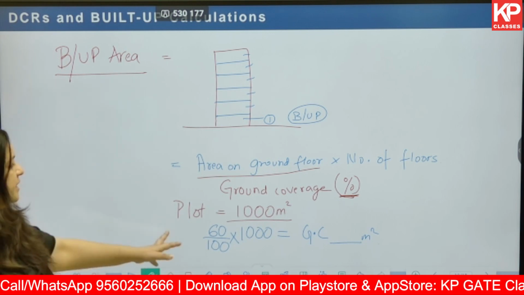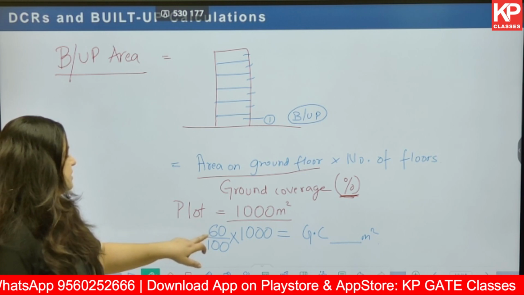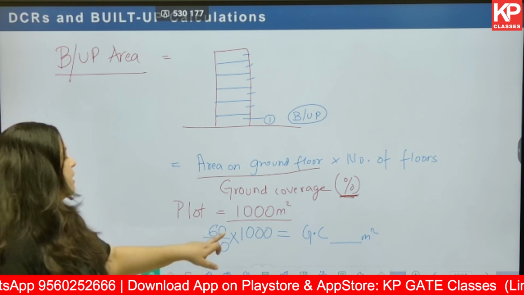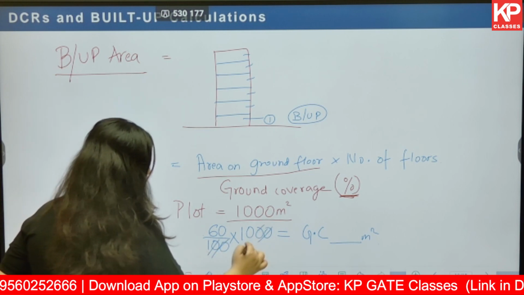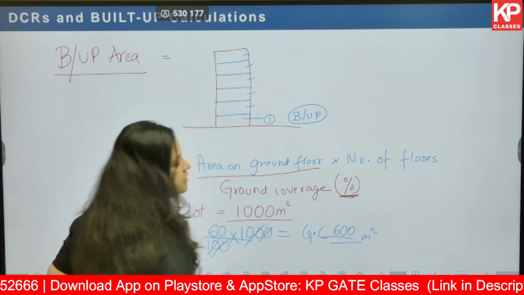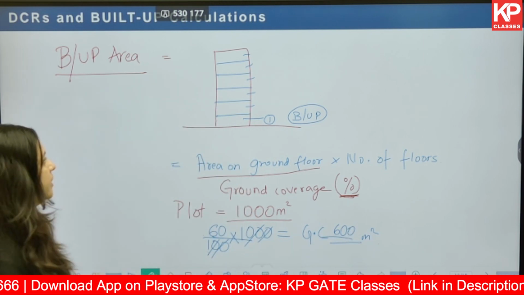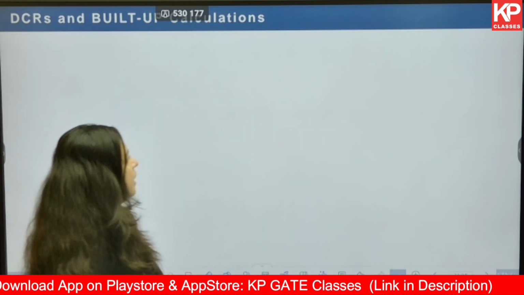Percentage, if you want to convert it to meter square, you directly write it as 60 percent, that is 60 upon 100, multiplied by the plot area. So here we have it as 600 directly. This is how you should be converting the ground coverage from one form to the other.